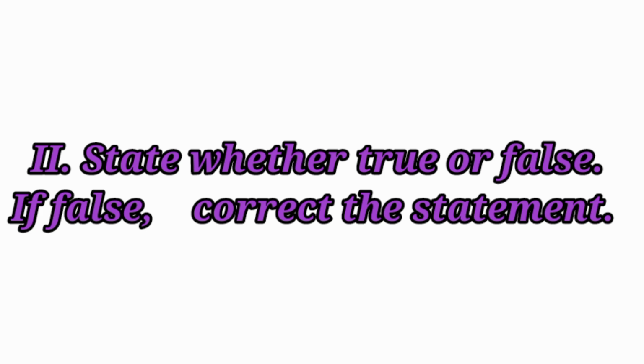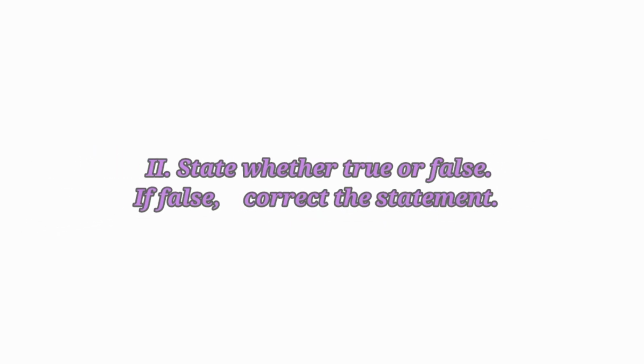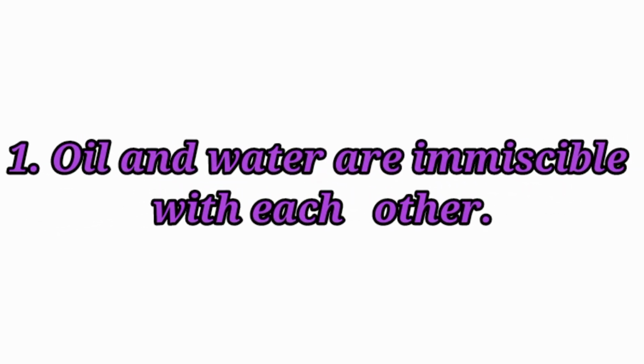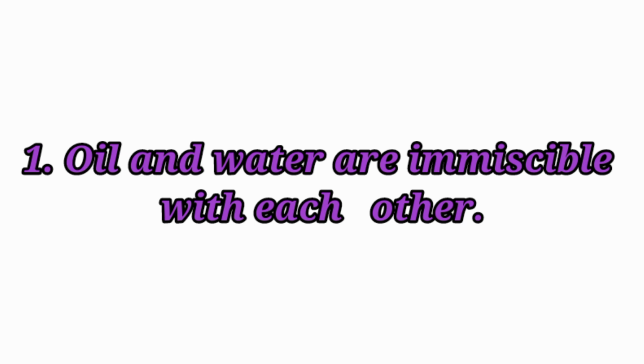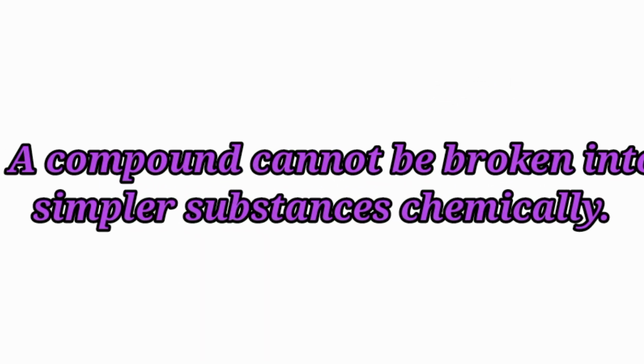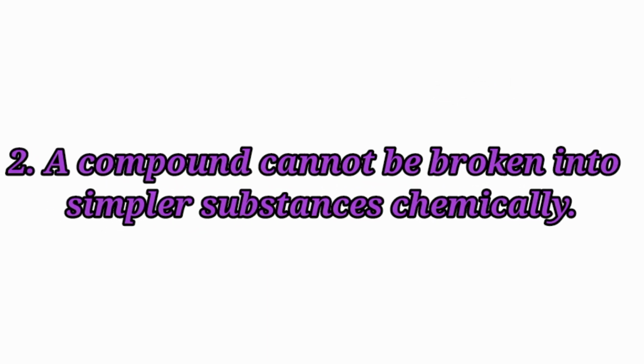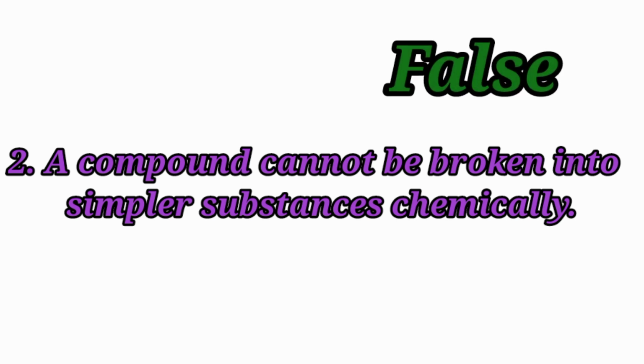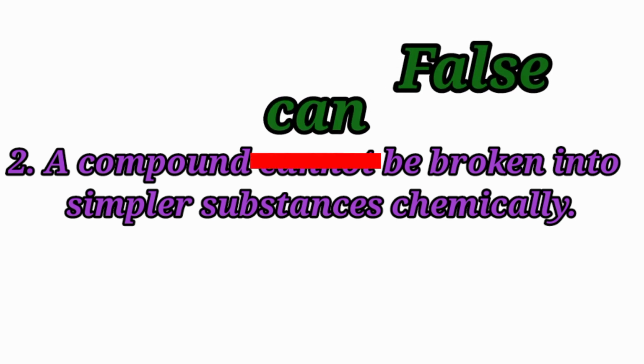State whether true or false. If false, correct the statement. Question number 1. Oil and water are immiscible with each other. Answer: true. A compound cannot be broken into simpler substances chemically. False. The correct statement is a compound can be broken into simpler substances chemically.